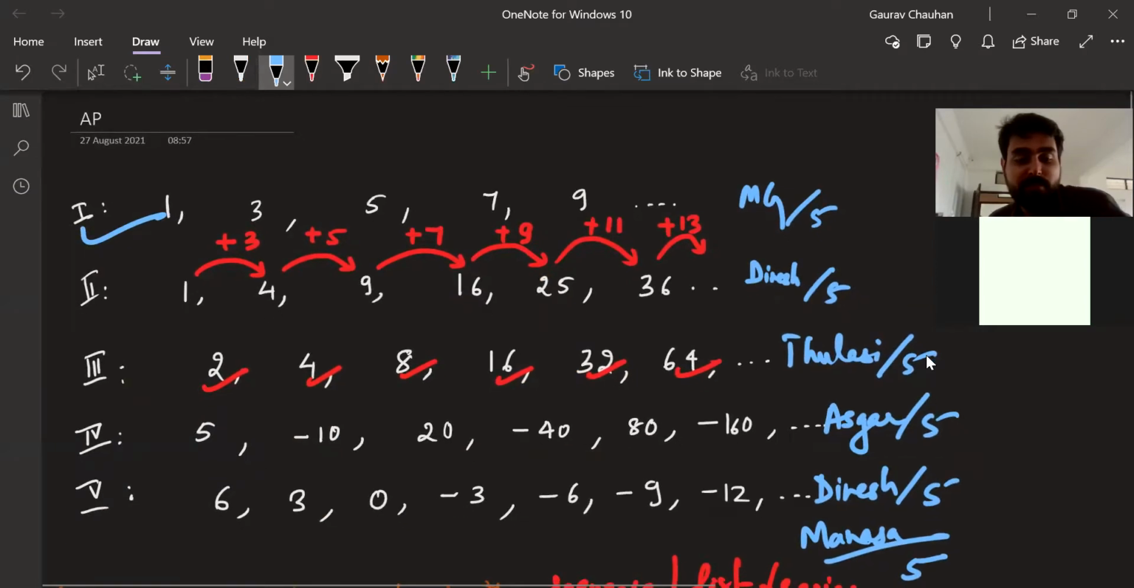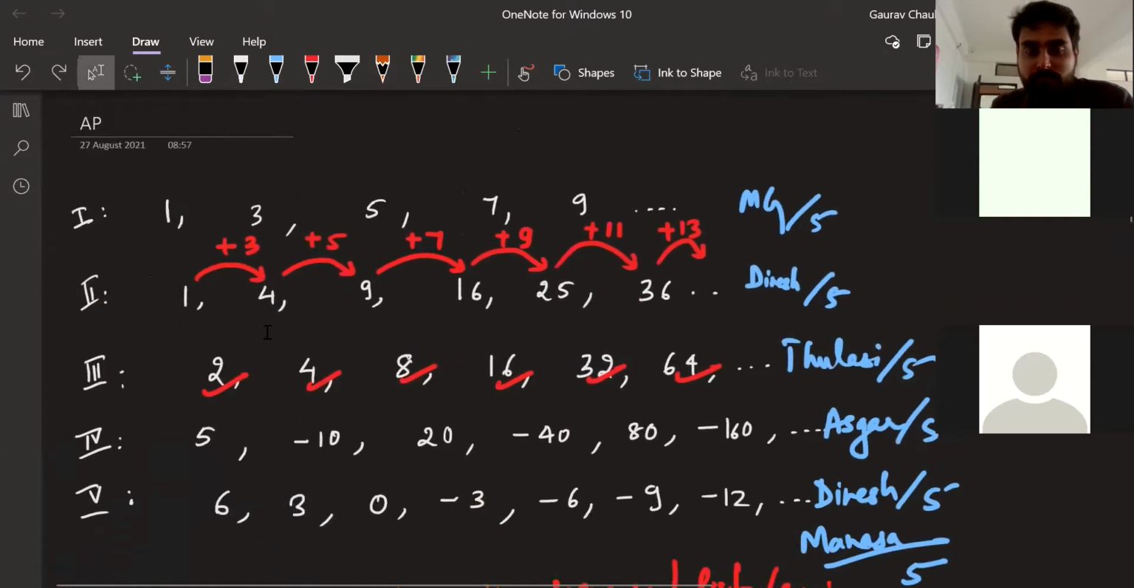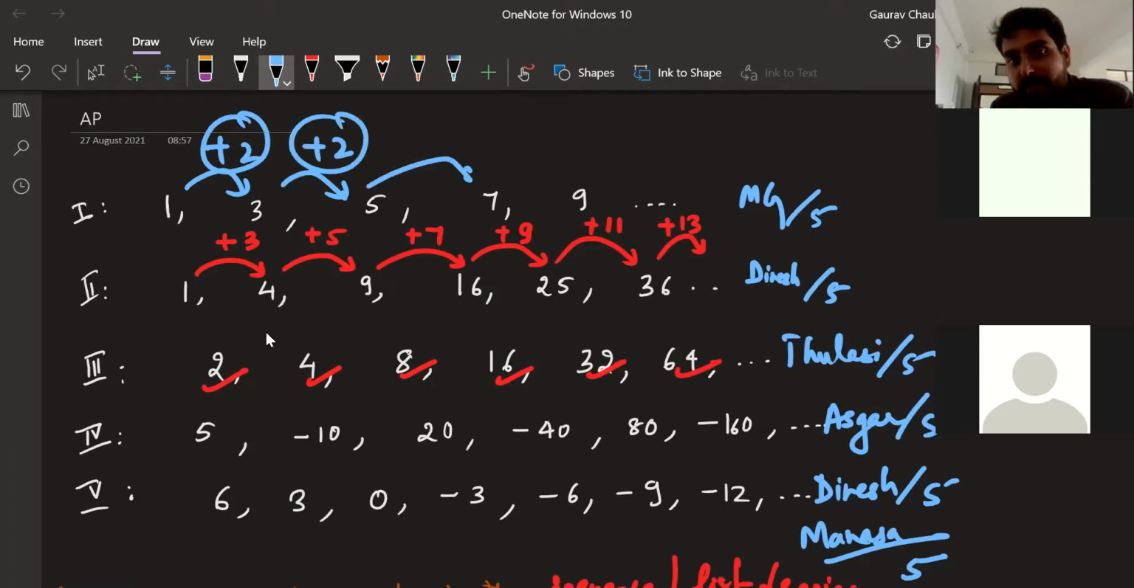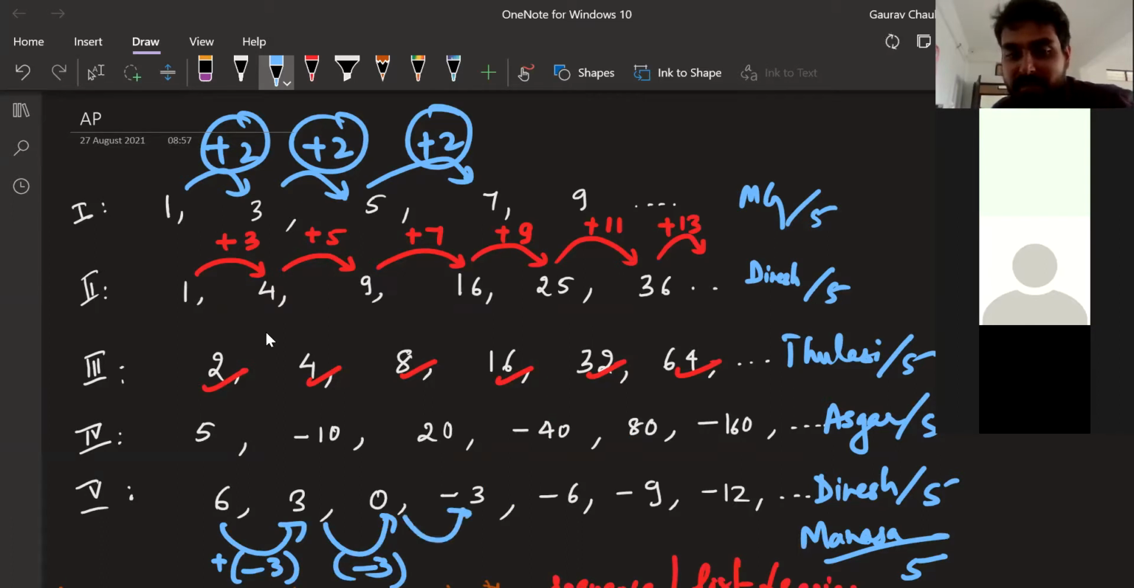Dikshit, can you tell what we are doing in first one? Sir, in first one, we are basically adding +2 each time. You're adding a fixed number to every previous term and you're getting the next term, correct? Dinesh, can you tell how you're getting the fifth one? Sir, you're adding -3. Subtracting 3 is adding -3, right? Perfect, Dinesh. In each step, you're adding -3.